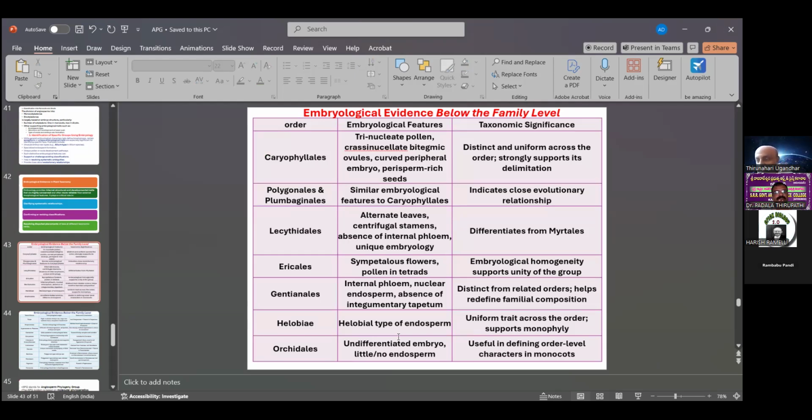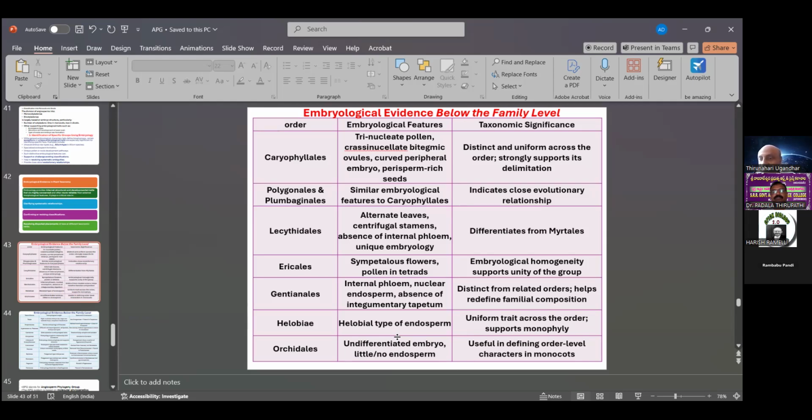So which families play a major, significant role in embryology in relation to plant taxonomy or plant systematics? That is Caryophyllales. Embryological features of taxonomical significance: triangulated pollen, crassinucellate bitegmic ovules, curved peripheral embryo, perisperm seeds. These are distinct and uniform across the orders. Then also Polygonales and Plumbaginales show similar embryological features to Caryophyllales,